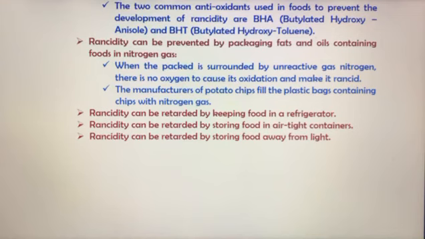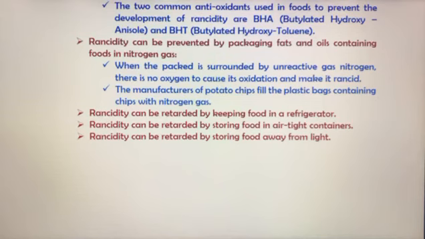When the pack is surrounded by an unreactive gas like nitrogen, which is unreactive because the two atoms of nitrogen are joined by three bonds to form a molecule, there is no oxygen to cause oxidation and make it rancid. Oxygen is unable to reach the food material, and this is how we prevent rancidity.